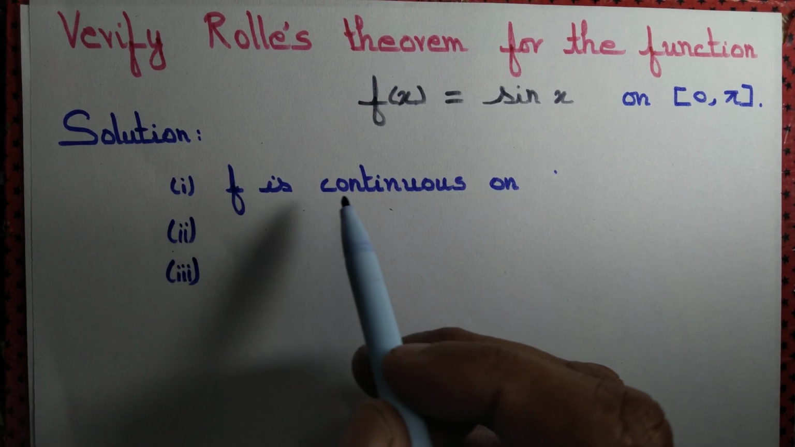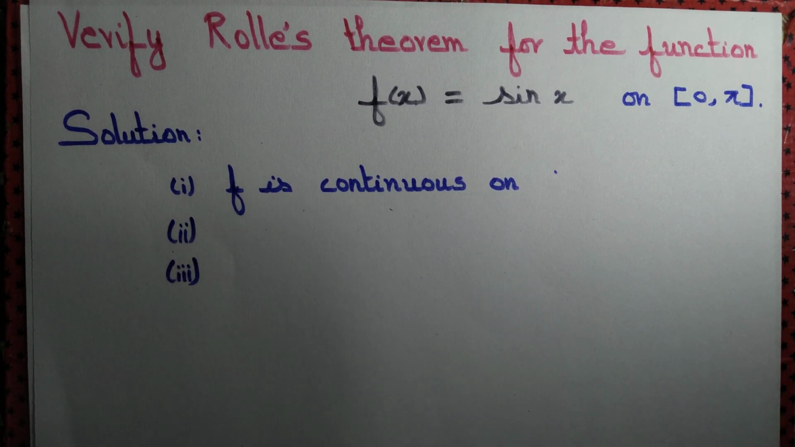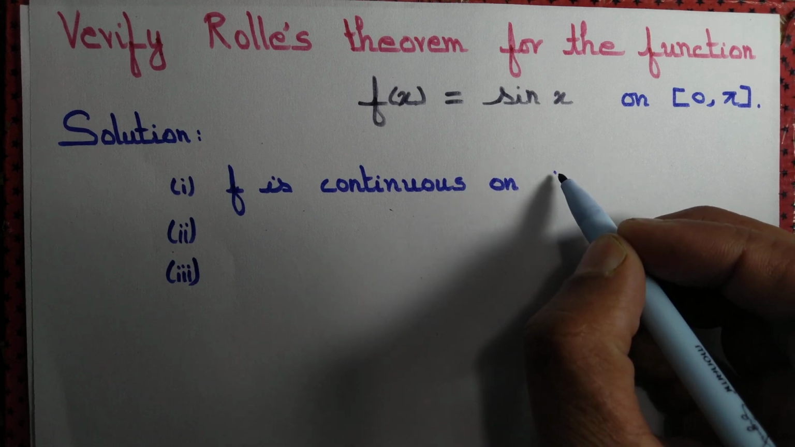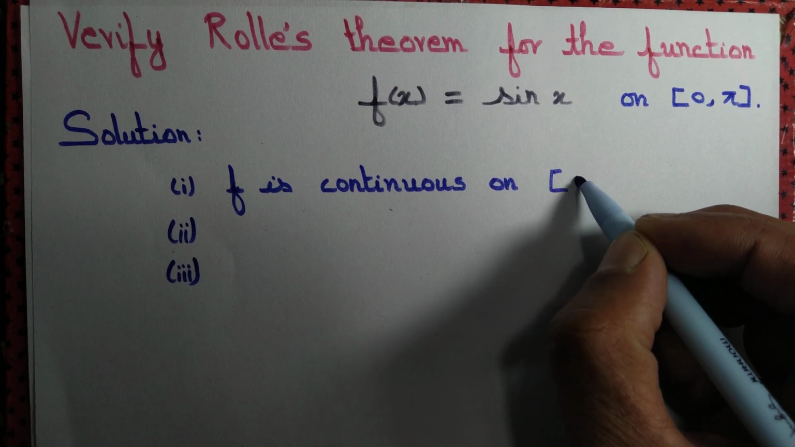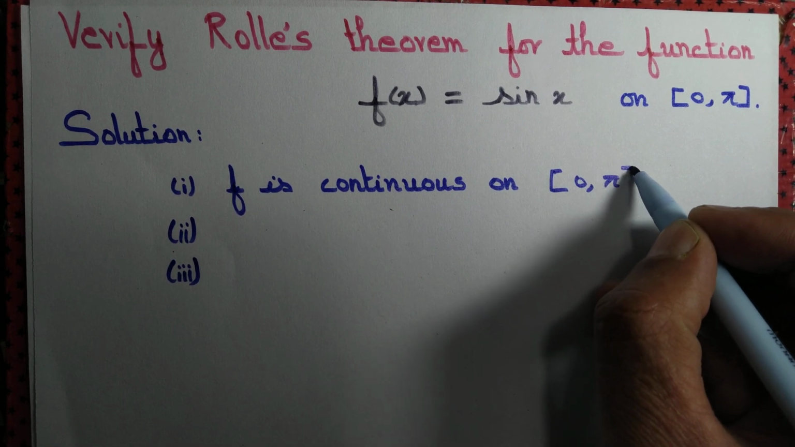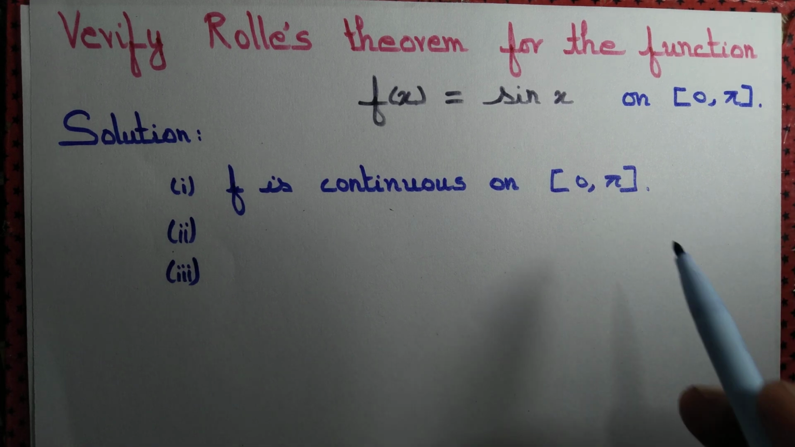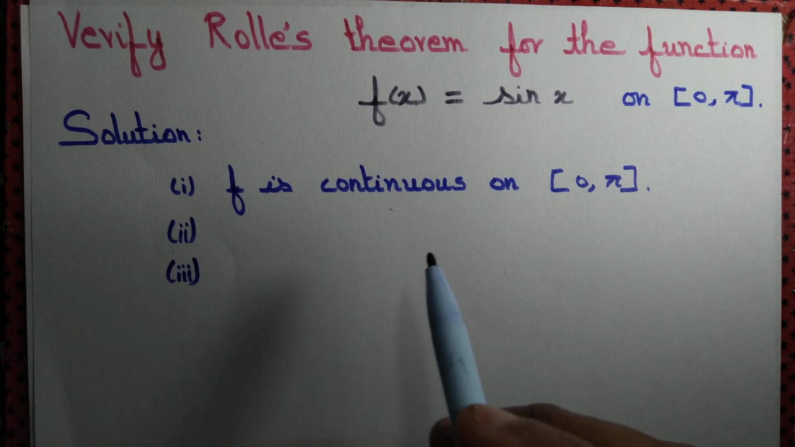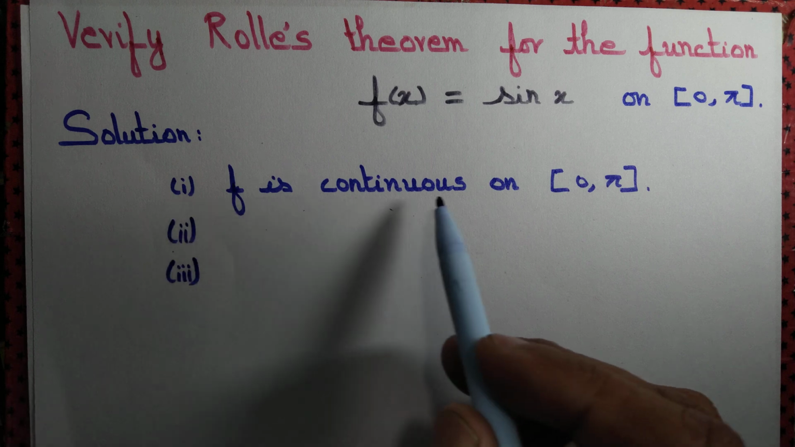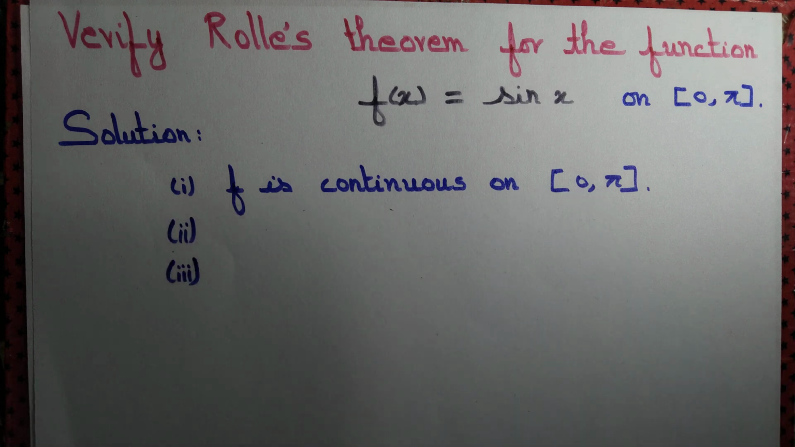So f(x) = sin x is continuous, in fact throughout R, but we don't need throughout R, we just need to show it on the interval [0, π], which is a subset of R. If it is continuous throughout R, then it must be continuous on the interval [0, π]. So the first criterion is satisfied. What about the second one?